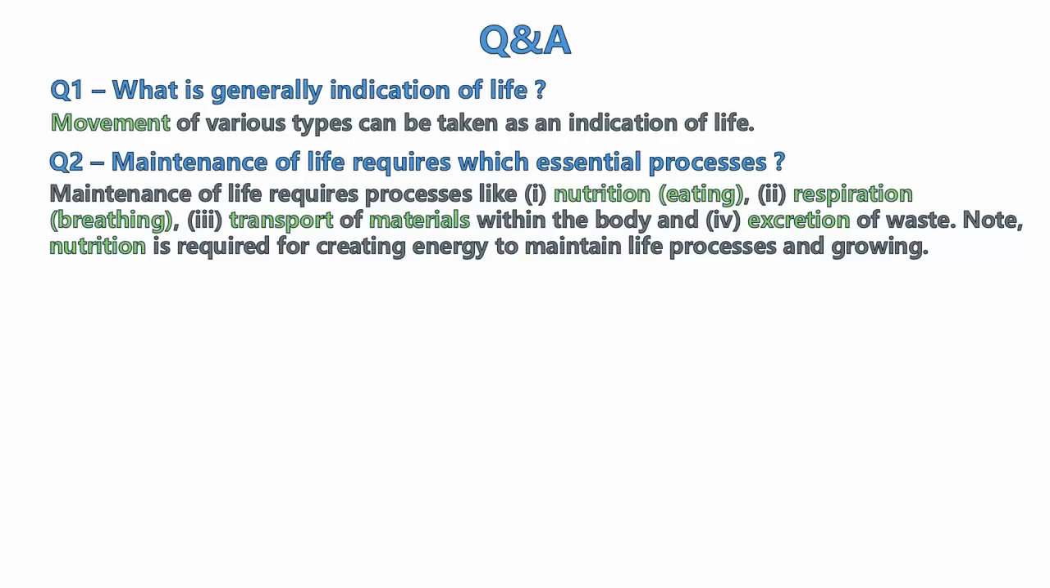And number three, transport of materials within the body. For example, if I eat food, it will be digested in the stomach and absorbed in the small intestine. But once it gets absorbed in the small intestine, that energy has to be circulated to various parts of the body, like arms, legs, head, etc. That is the transport. And the last one is excretion of waste. So every morning we do number one, number two, etc. That is excretion of waste.